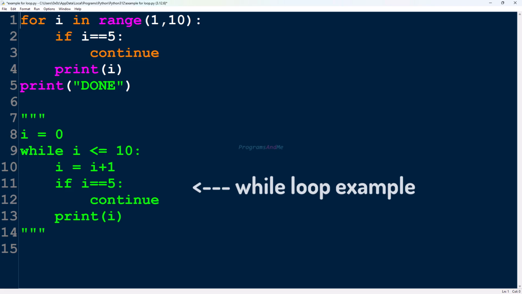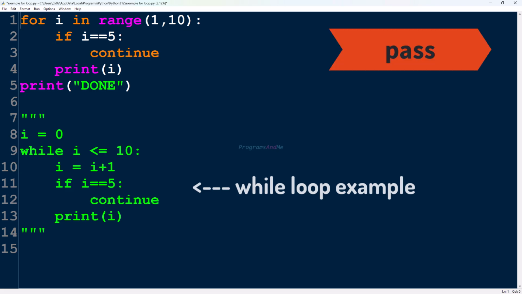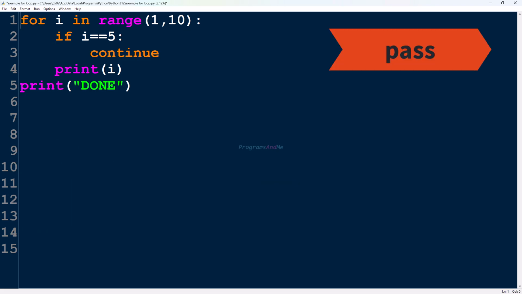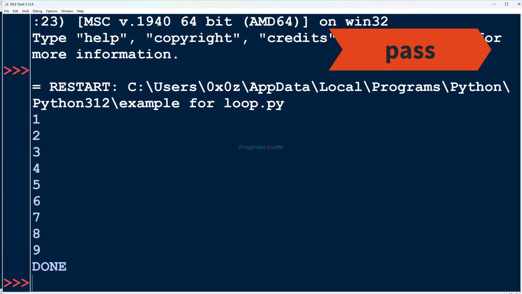Okay, so next let's talk about pass. Pass statement does nothing when it is executed. It is actually used as a placeholder. Let's use pass here. Let's save this and execute. It doesn't skip or stop the loop. It does nothing. Here you can see all the values here.